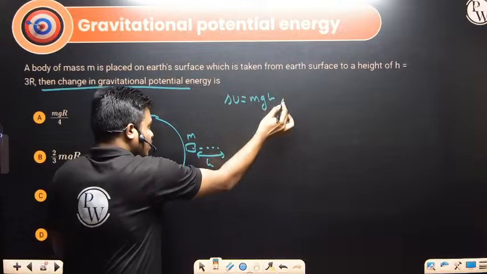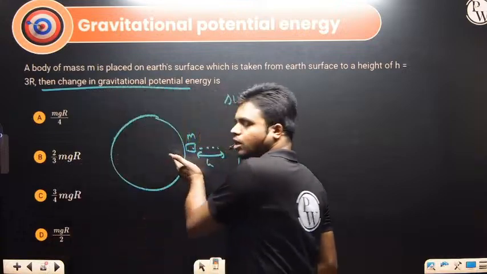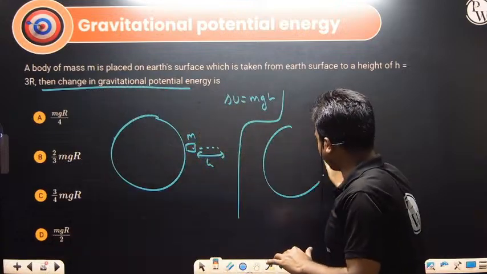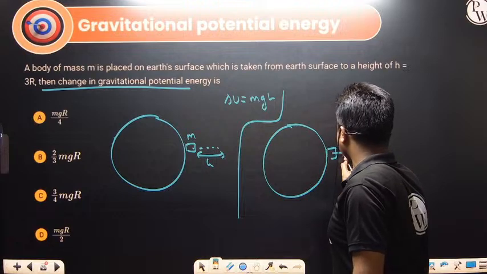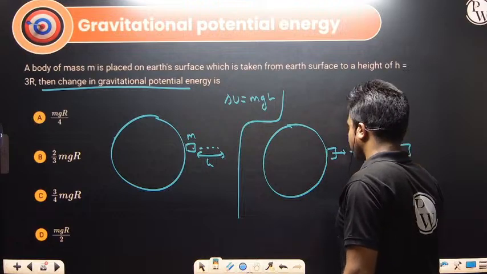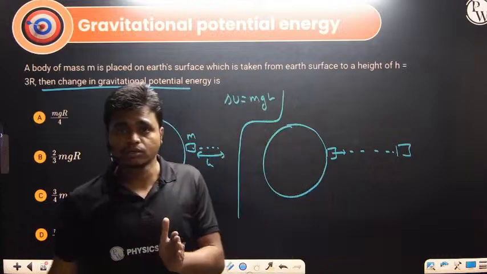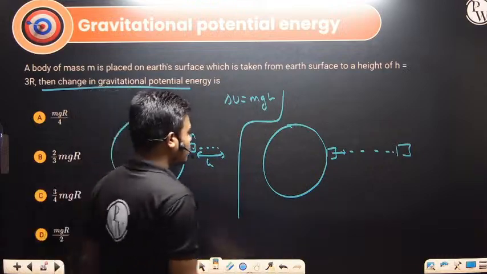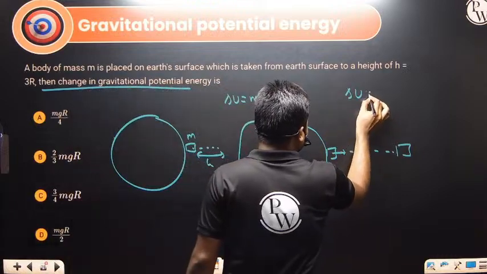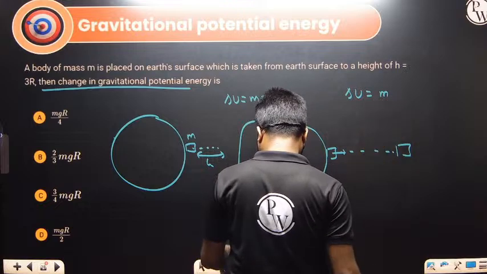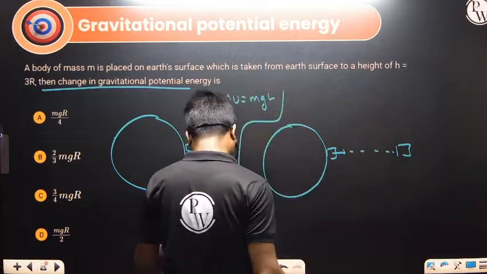But suppose they are asking for a little more distance of height. Suppose this is the earth and it is traveling some more distance, so the height is comparable to the radius of the earth. In that case, whatever the change in potential energy is, I'm writing here, you can note down the direct formula. So the height is h.